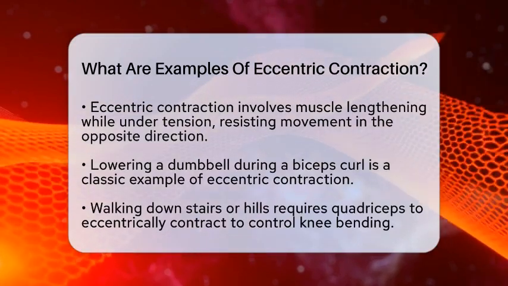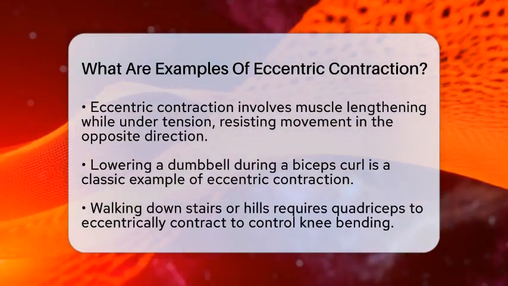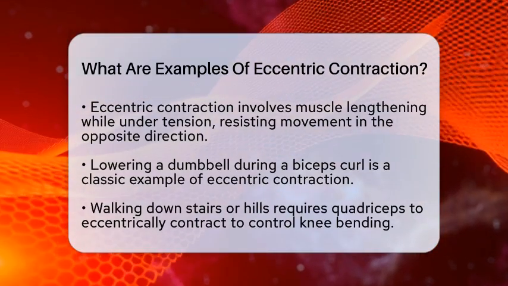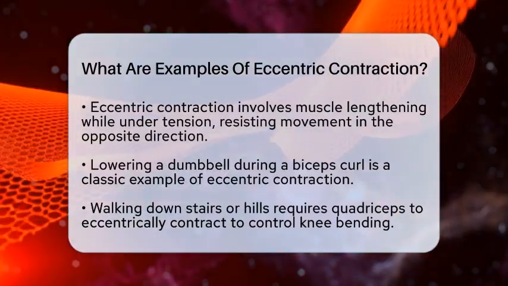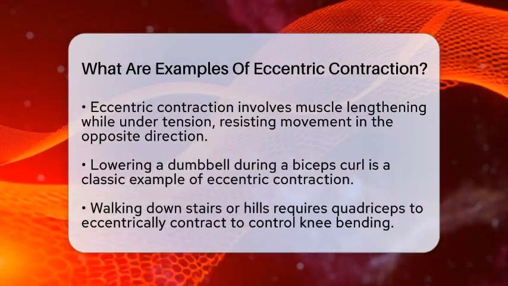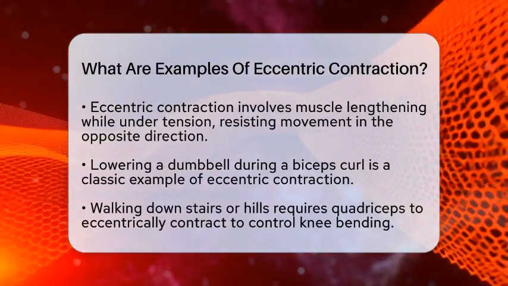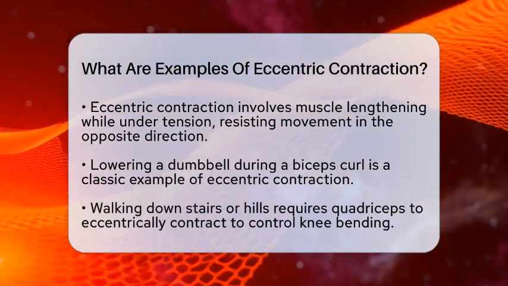First, consider lowering a dumbbell during a biceps curl. When you lift the dumbbell, your biceps shorten, but as you lower it, they lengthen under tension. This is a classic example of eccentric contraction.